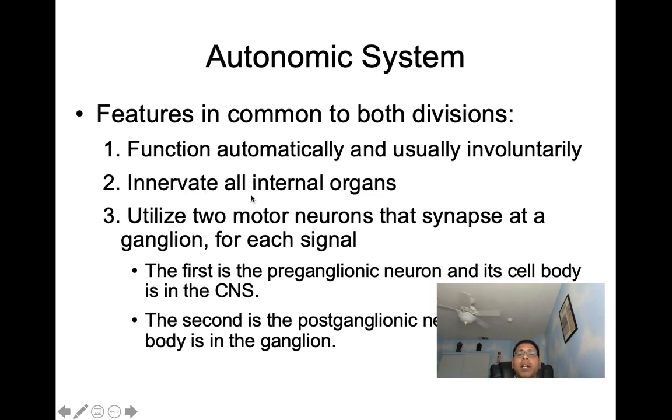They will both innervate all internal organs. They utilize two motor neurons that synapse at a ganglion for each signal, as we saw earlier. The first is the preganglionic neuron, and its cell body is in the CNS. The second is the postganglionic neuron, and its cell body is in the ganglion.